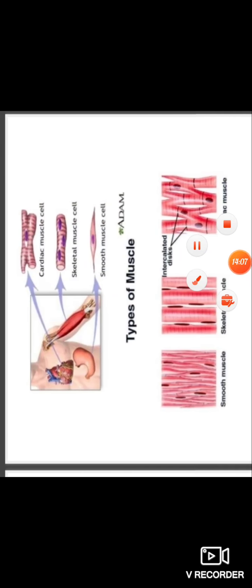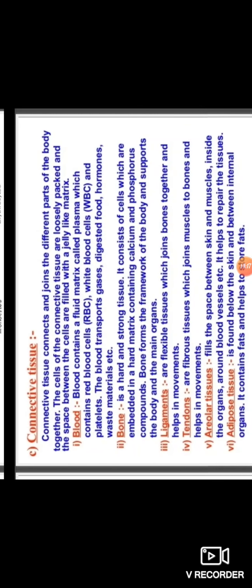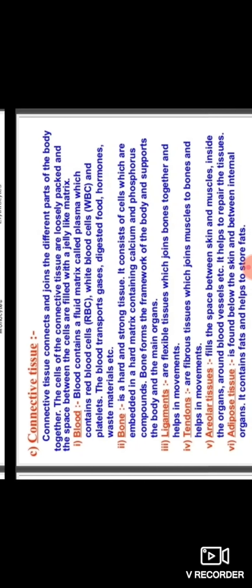And then connective tissue. Connective tissues connect and join the different parts of the body together. The cells of connective tissues are loosely packed, and the space between the cells is filled with a jelly-like matrix.